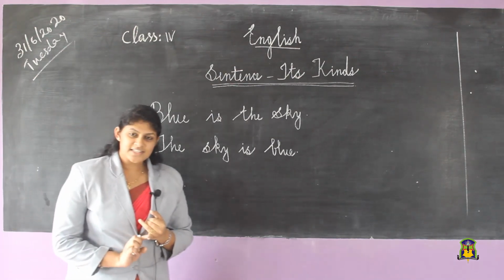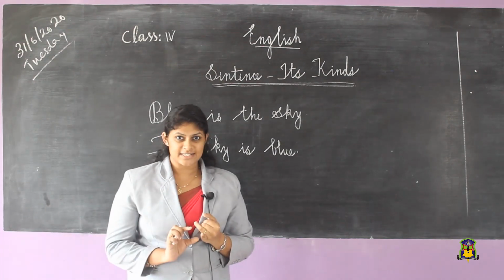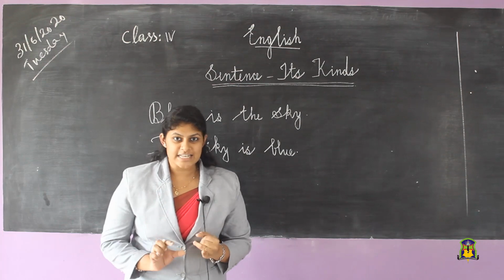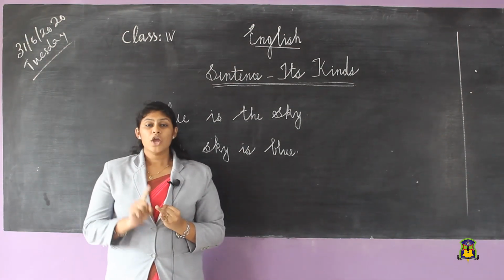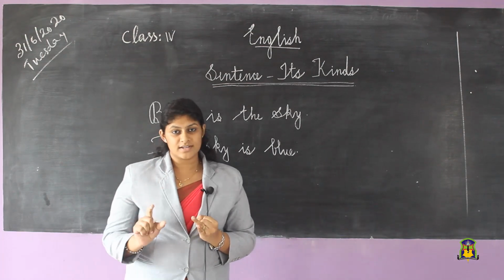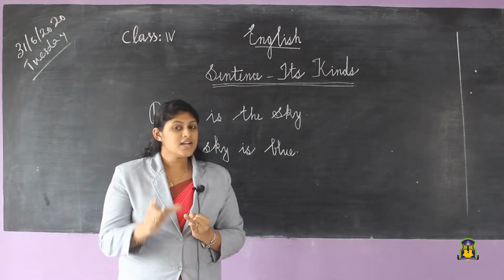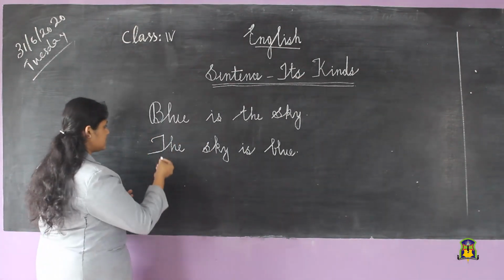So, a sentence is a group of words which make a complete sense. That is the first thing. The second thing is, whenever you write a sentence, the first letter should be a capital letter, like this.